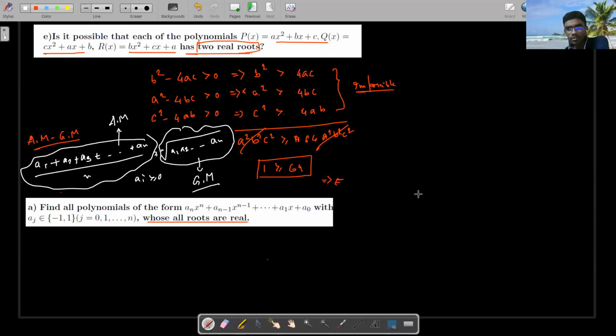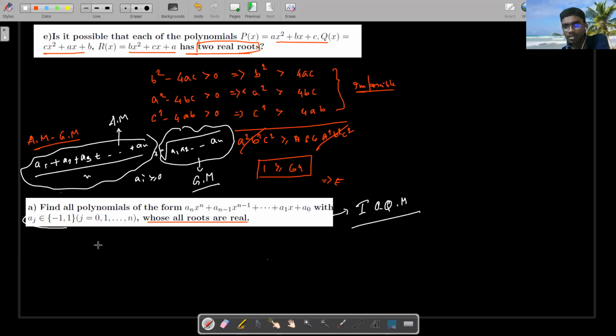Great. So see, what can I do? This type of problem certainly comes in the IOQM, in the 5 marks problem. So what to do? You know that all the roots are from -1 to 1, at most. So what will be the sum of the roots?